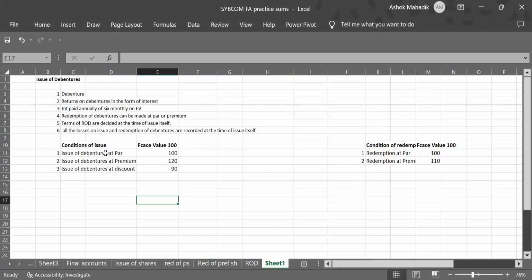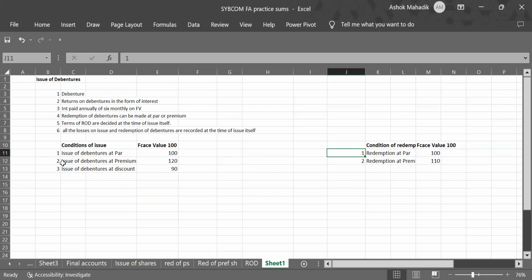I'll repeat the first one. We can have three options while issuing debentures. First option, let us take issuing debenture at par, means we are selling 100 rupees debenture at 100 rupees. But while repaying, we can repay at par or at premium. So for the first option, we have two options of redemption. Clear?